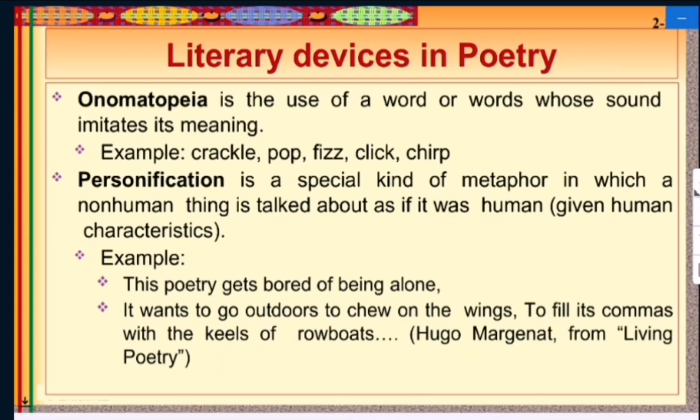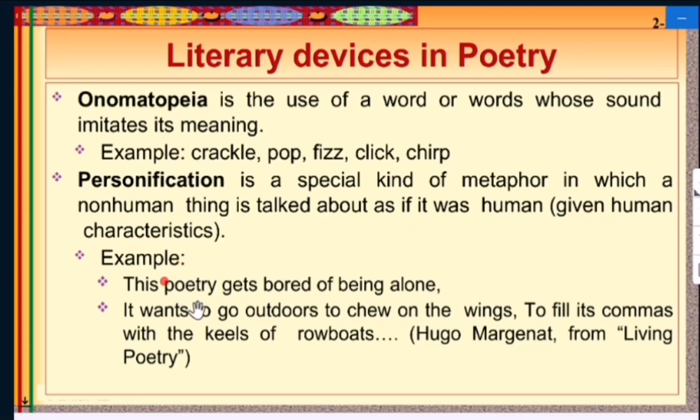The next one is onomatopoeia, the use of a word or words whose sounds imitate their meanings, like crackle, pop, fizz, click, chip. Next is personification, a special kind of metaphor in which a non-human thing is talked about as if it was human, given human characteristics.